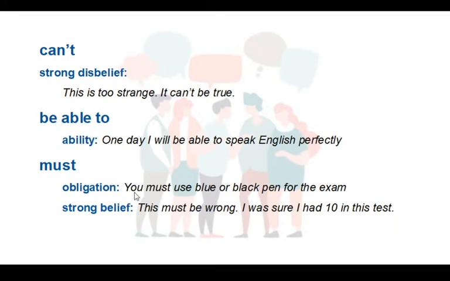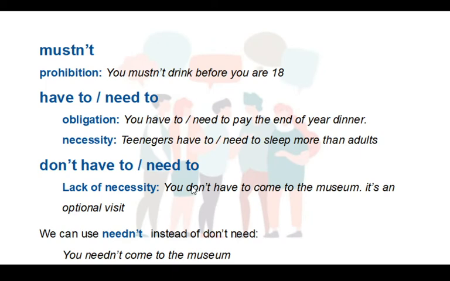Must is used either to express an obligation, you must use blue or black pen for the exam, or a strong belief, okay, that you really think something is true. This must be wrong. I'm sure I had 10 in this test. Mustn't in the negative is a bit stronger. It's used to express prohibition. You mustn't drink before you are 18.